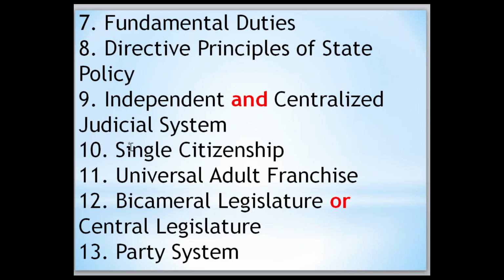Universal adult franchise means in India the representatives are elected by the voters, and voters who have completed the age of 18 have the right to elect their representative. This is called the universal adult franchise.